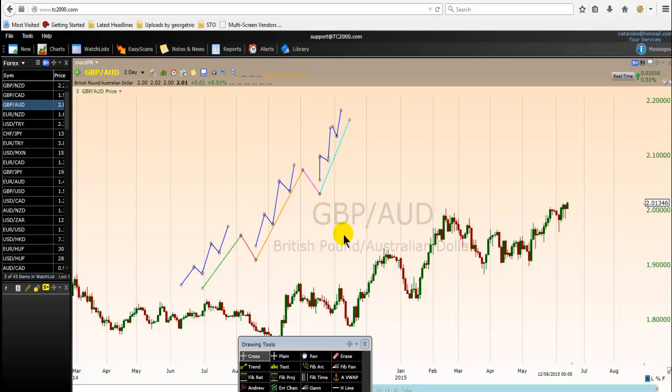subdivided into 5 minor waves. Now, the question, where does the extension occur? The extension will take place either in the first wave, or in the third wave, or in the fifth wave. So if the first wave is not extended, there's a high chance that the third wave will be extended. If the first and the third wave are not extended, there's a high chance that the fifth wave has a high probability to be extended.